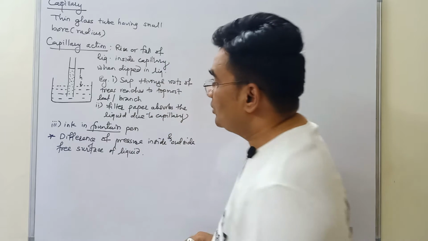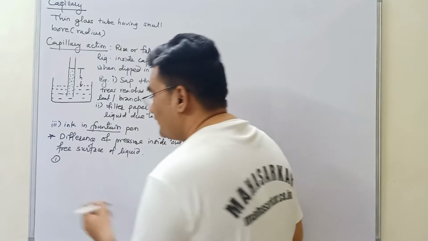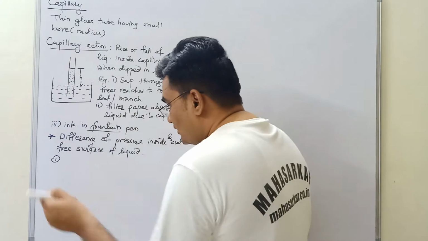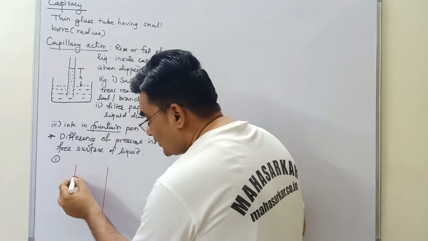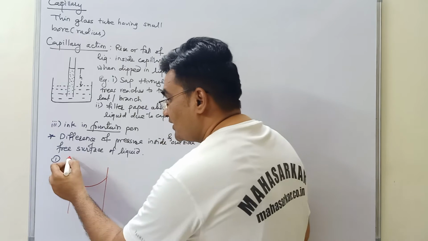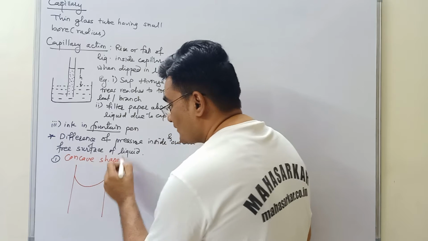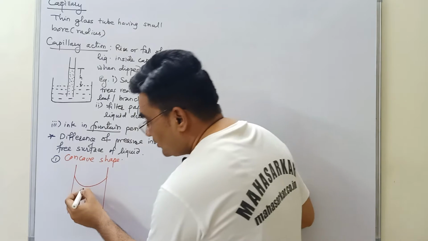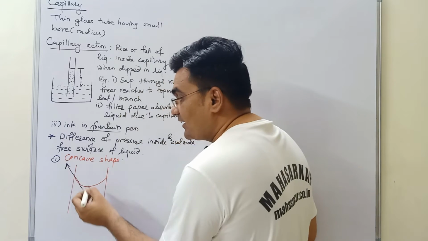To study this, we will study simultaneously and we are not going to spare more time on that. Suppose this is the capillary and now the liquid forms this shape. The first is the concave shape. Because of the angle of contact, the force of surface tension will act along this direction.